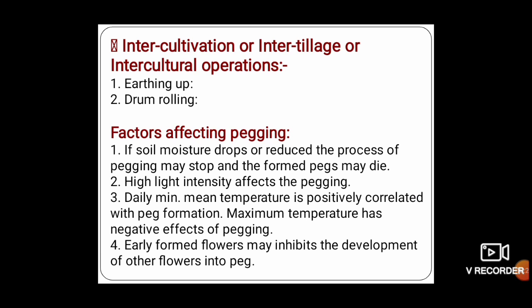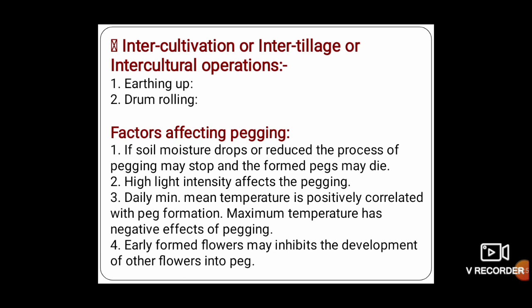Next, intercultural operations. First one is earthing up, which is done by carrying out hoeing during the flowering and pod development stage with the help of a hoe. And next one is drum rolling, which is carried out at the time of peg formation or pegging, in which a drum is allowed to roll over the crop, which helps the penetration of pegs into the soil and increases the yield of the crop.